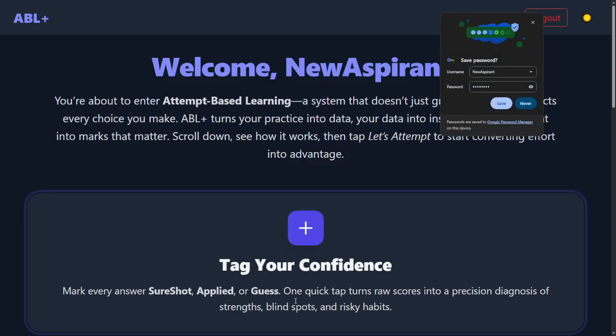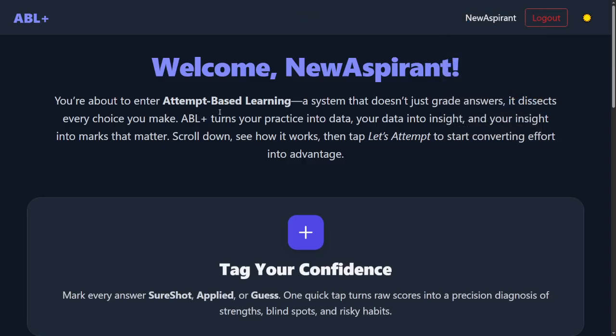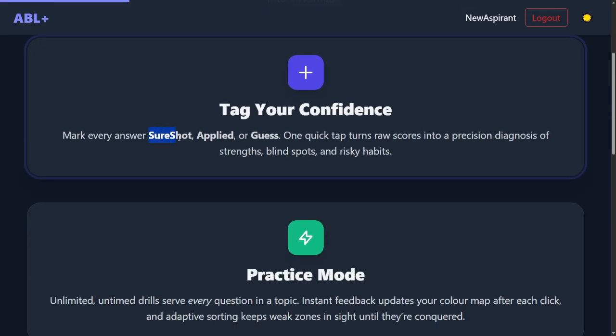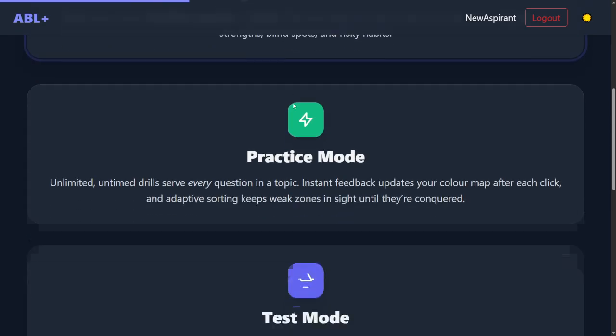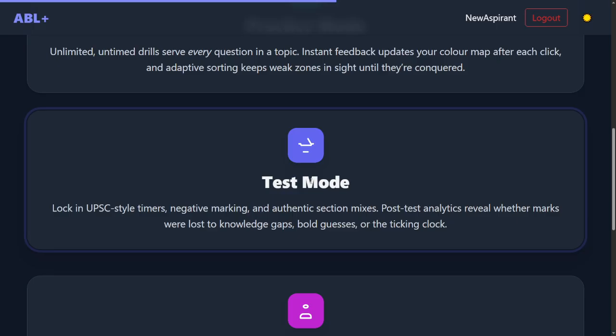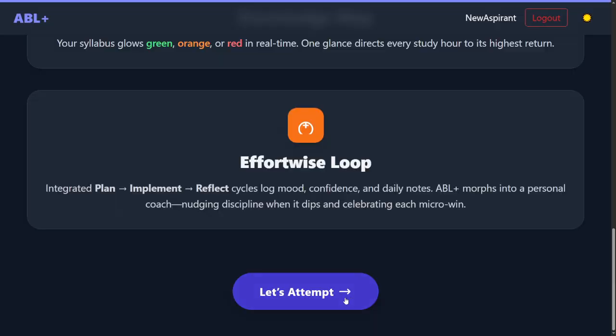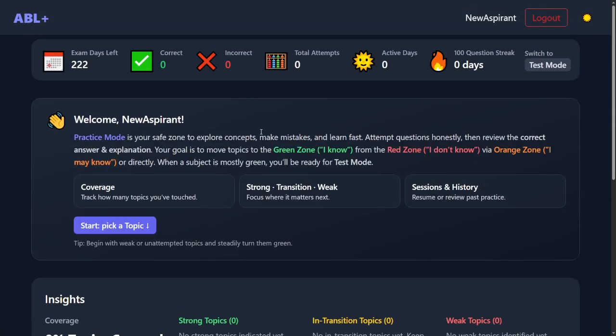Once you register, this is your basic onboarding page. It tells you what you're going to have in the system. You're about to enter an attempt-based learning system. You can read this. Basically you have 3 attempt types that you have to select while answering a question. We will see that in practice. There is practice mode, which I told you about, there is test mode, which I also told you about, and there is the knowledge map. We're going to see everything. And let's start.